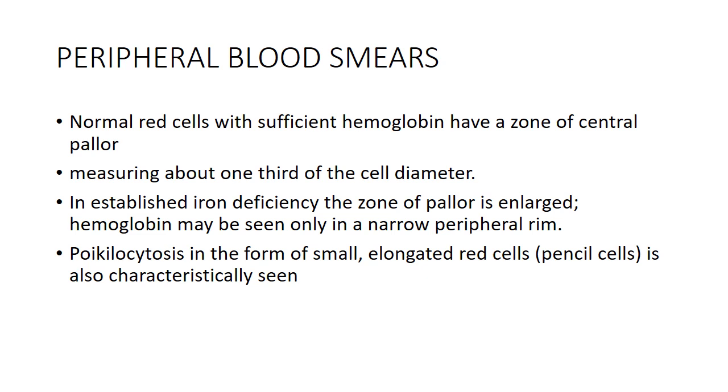There is a variation in shape of the RBC, that is poikilocytosis, and elongated cells, that is pencil cells, are seen in iron deficiency anemia, and there is anisocytosis as well. Anisocytosis is variation in size of the RBC, that is, some RBCs are normal in size and some are smaller.